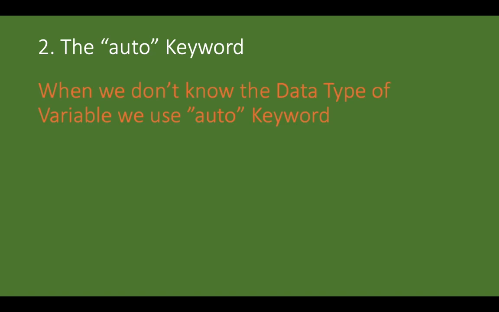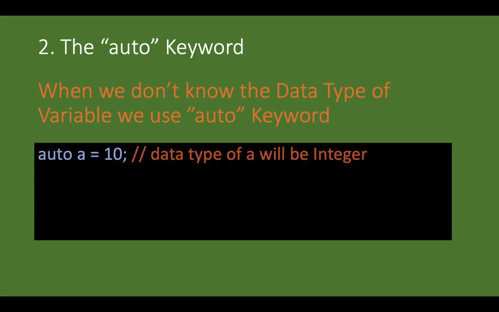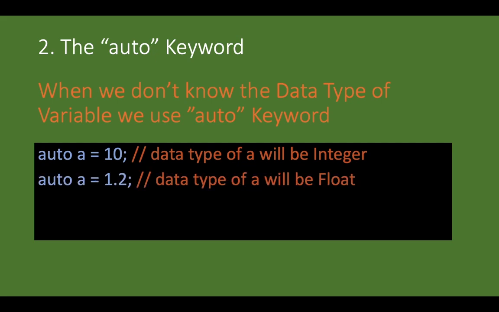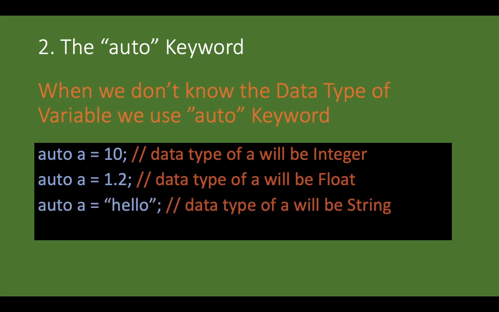Moving on to our second trick, the auto keyword. The auto keyword is very useful when we need to declare a variable and we do not know the data type of that variable. In that case, the auto keyword automatically detects the data type based on the value stored in a variable. For example, if we take auto a = 10, the data type of a will be integer. If we take a = 1.2, the data type of that will be float. If we take a = "hello", the data type of a will be string.